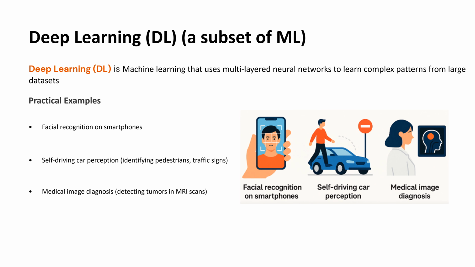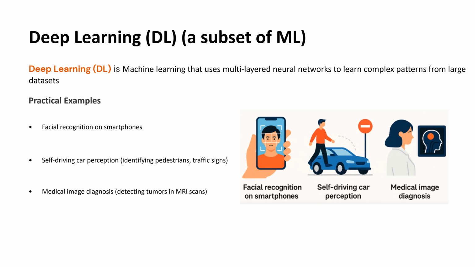For example, facial recognition on smartphones uses deep learning to analyze and match unique facial features, allowing secure device unlocking. In the automotive world, self-driving cars rely on deep learning for perception tasks, identifying pedestrians, reading traffic signs, and detecting lane boundaries to navigate safely.